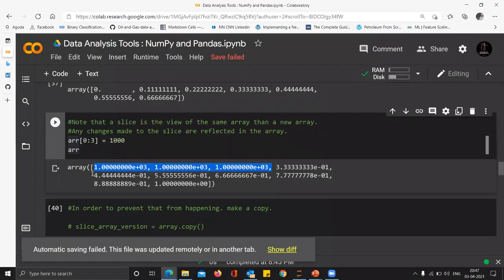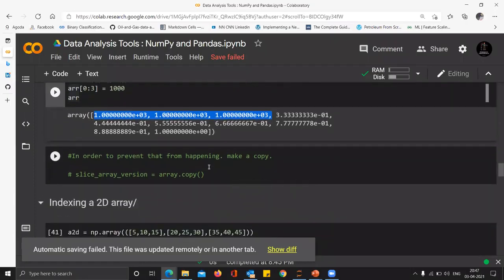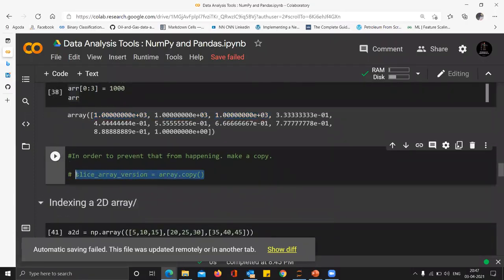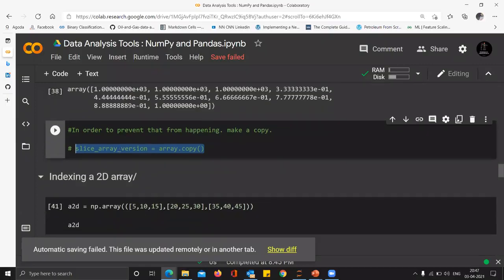So in order to solve that problem, what you can do is first create a copy of that array and then slice it up and play around with it. This is a very important point to always remember while you are doing data analysis projects, in order to actually preserve the actual data set that you have. Otherwise you will end up modifying it and the data will lose its position and it will cause a lot of problems in the future.